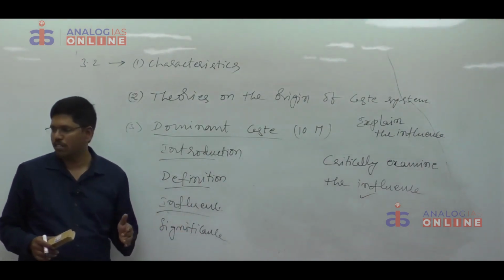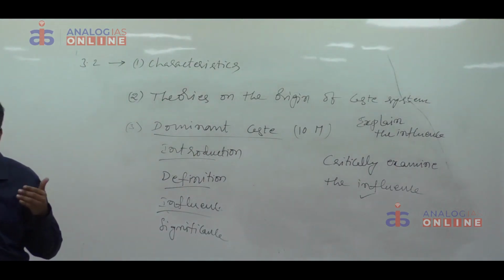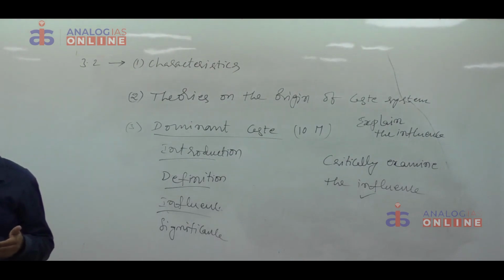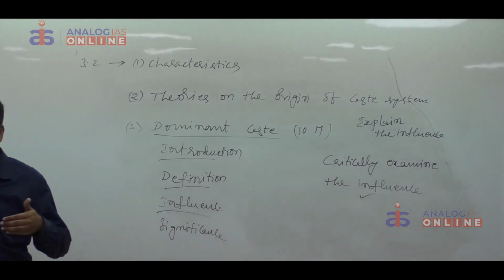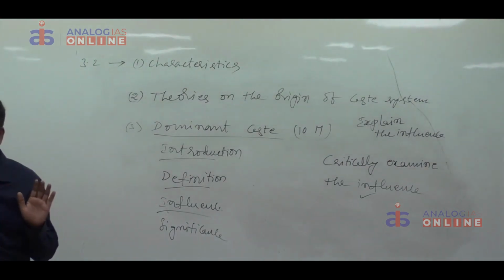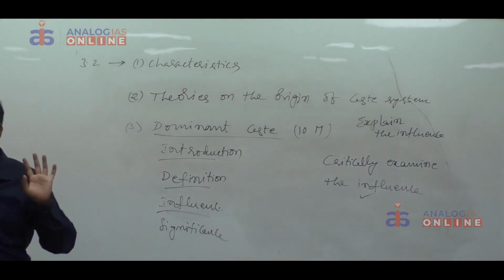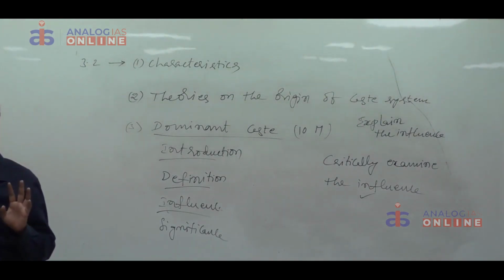According to M.N. Srinivas, numerical preponderance is one of the criteria for a caste to become dominant, but it may not always work. If you go to Andhra Pradesh, Reddys and Kammas are considered dominant caste people, but their population is only 6 to 8%. That means less than 10%. That's why numerical preponderance may not be a criterion. The entire caste may not be a dominant caste. Only a clan may be a dominant clan.